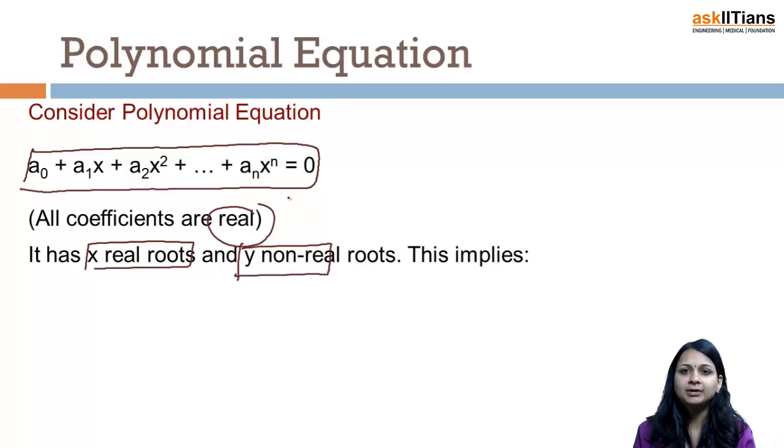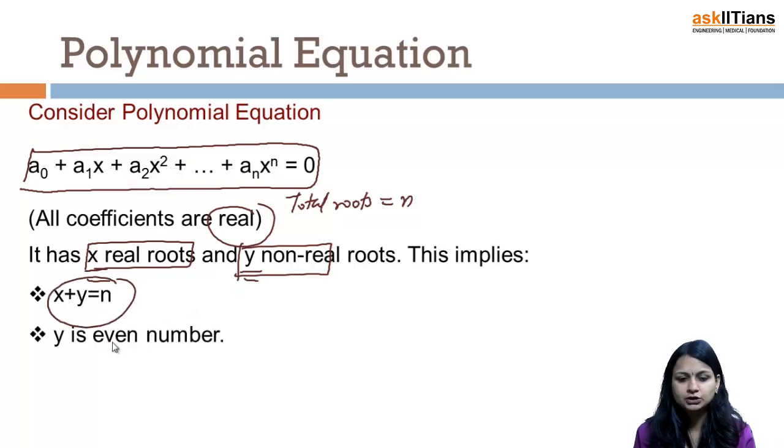I hope you can tell me how many total roots it will have. Definitely the total roots would be equal to n, no matter whether it is a real polynomial or non-real polynomial. But if I am assuming that it has x real roots and y non-real roots, so x plus y is equal to n, the summation would be equal to n.